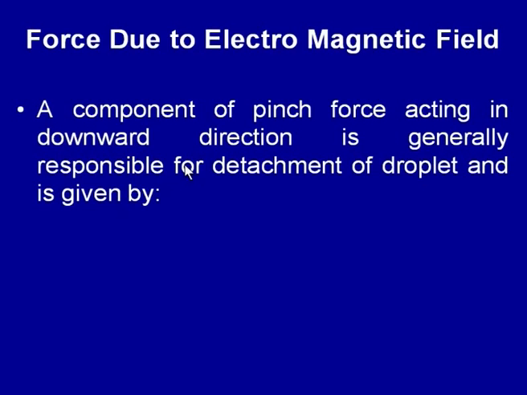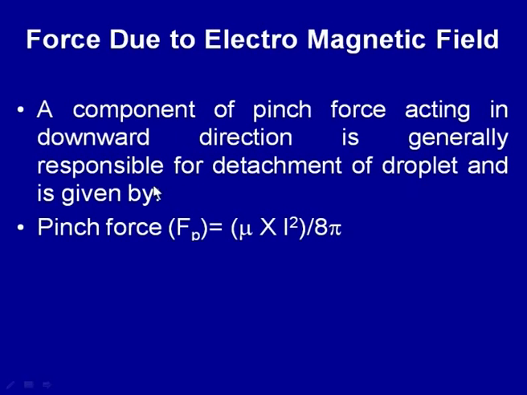So, we see that since the pinch force acts at a particular angle on the surface of the molten metal drop hanging at the tip of the electrode, one component of the pinch force acting in downward direction is generally held responsible for detachment of the molten metal drop, and this force is given by mu multiplied by I square divided by 8 pi. So, mainly the pinch force is governed by the welding current; the higher is the welding current, the higher is the pinch force which is generated.